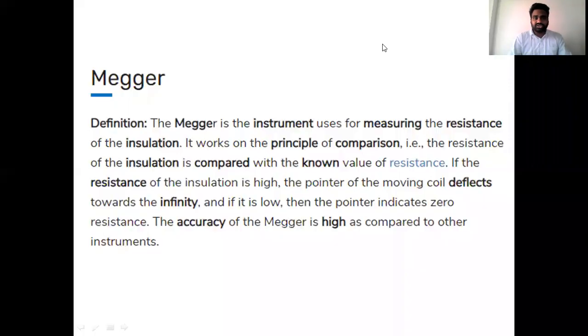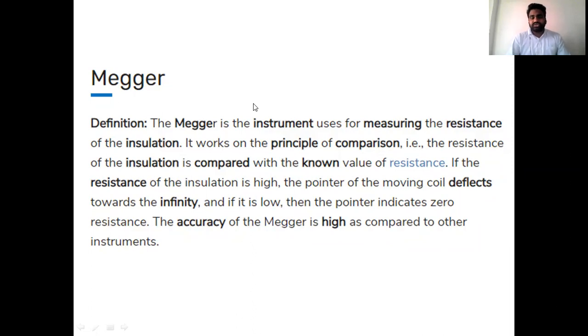In today's class we discussed the definition of Megger. What is the main purpose of a Megger? The main purpose is to measure the resistance of insulation or earth resistance. At high resistance applications, we use the Megger instrument. The principle is comparison: we calculate the unknown resistance by comparing it with a known resistance.